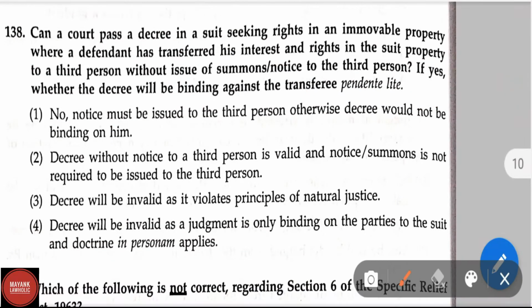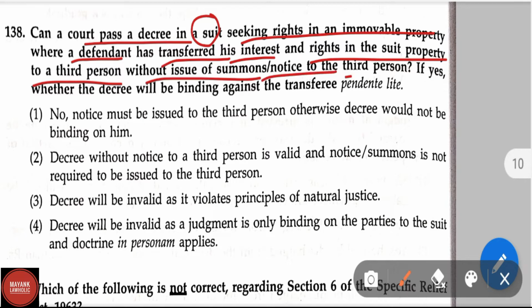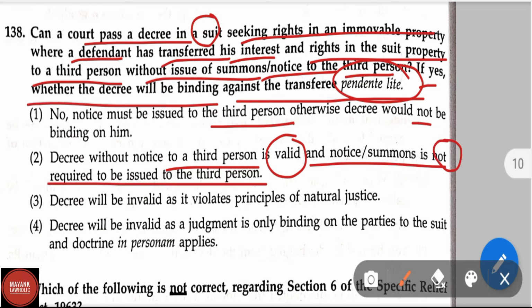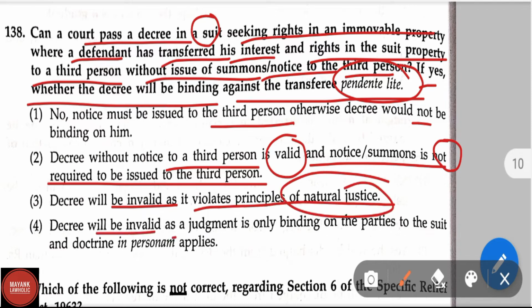Question number 138. Can a court pass a decree in a suit seeking rights in an immovable property where a defendant has transferred his interest and rights in the suit property to a third person without issue of summons or notice to the third person? If yes, whether the decree will be binding against the transferee pendente lite? Option 1, no, notice must be issued to the third person, otherwise the decree would not be binding on him. Option 2, decree without notice to a third person is valid and notice or summons is not required to be issued to the third person. Option 3, decree will be invalid as it violates principles of natural justice. And option 4, decree will be invalid as a judgment in personam. It is only binding on the parties to the suit and the doctrine applies.